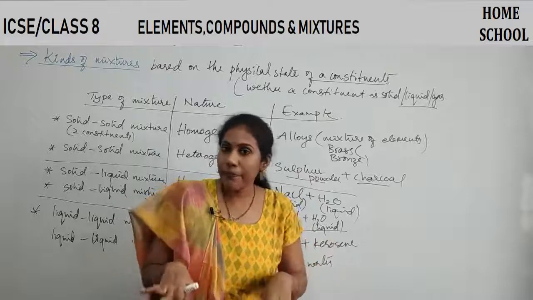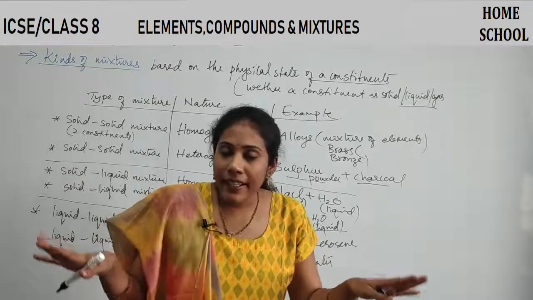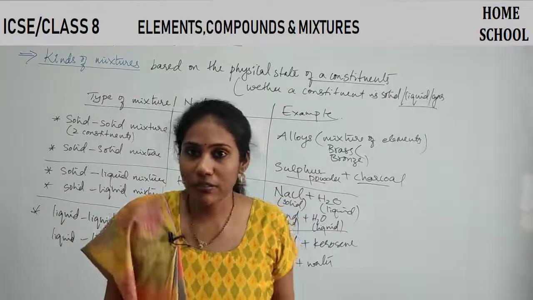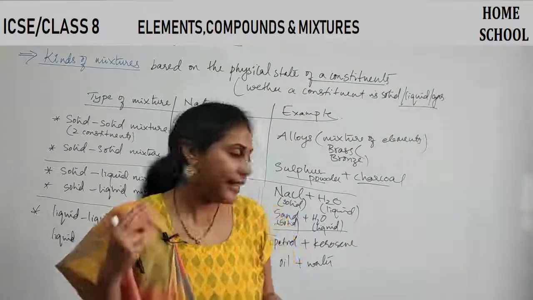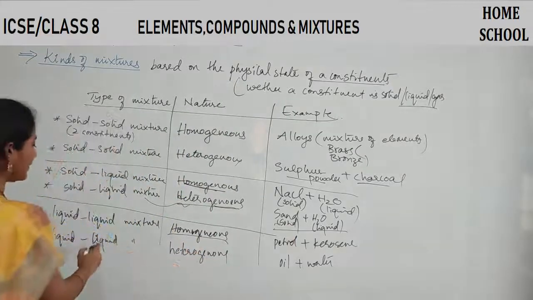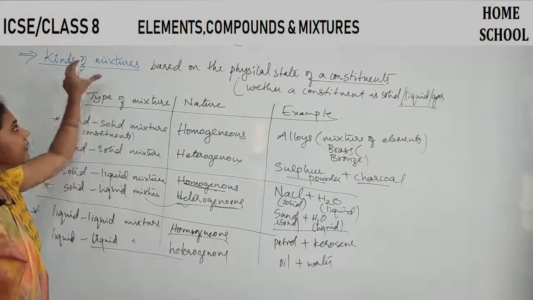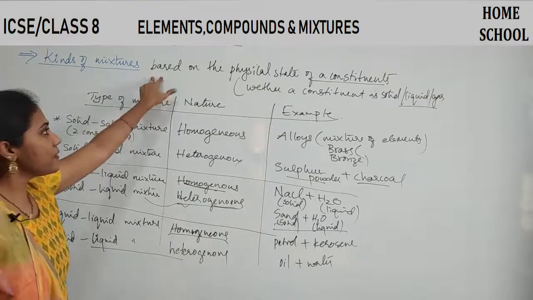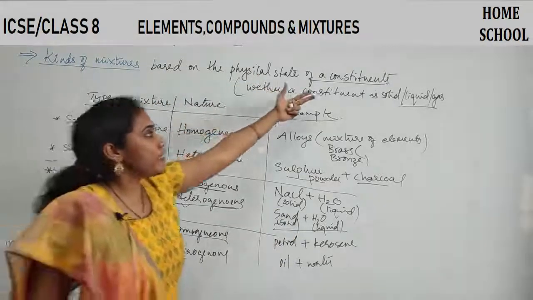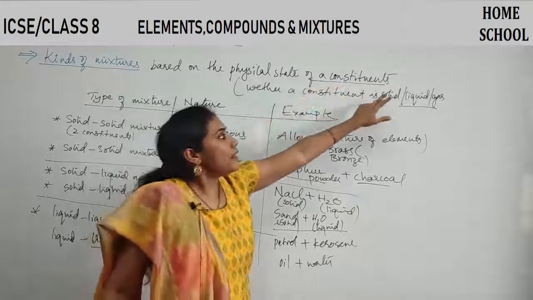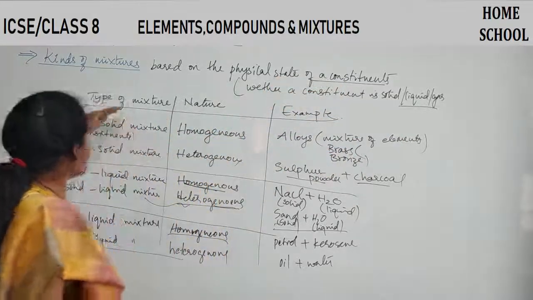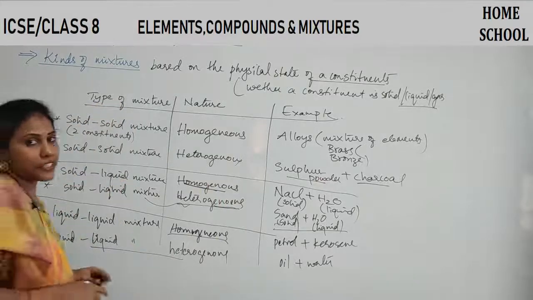They won't mix up, and they are not uniformly spread in the mixture. So this can be an example for the last condition. These are the different kinds of mixtures based on the physical state of the constituents, whether solid, liquid or gas.